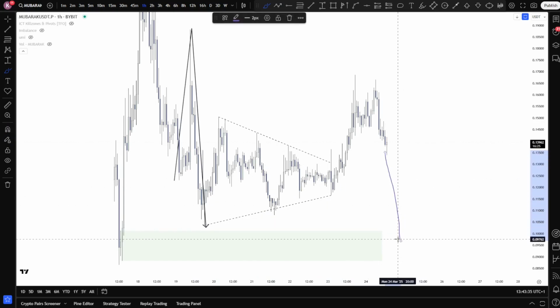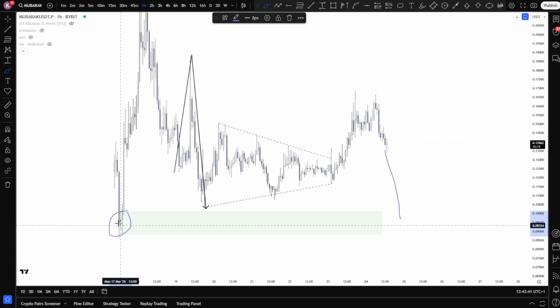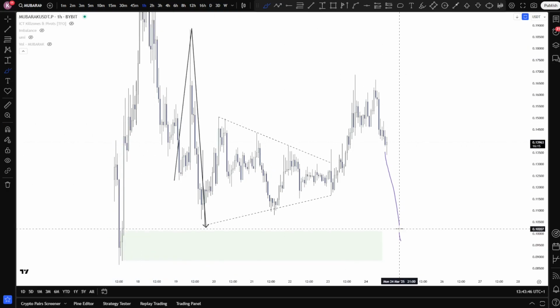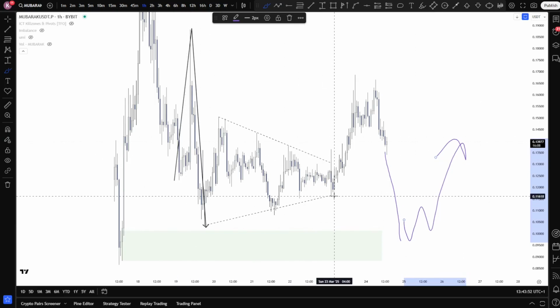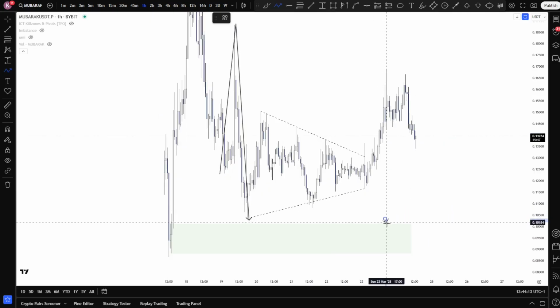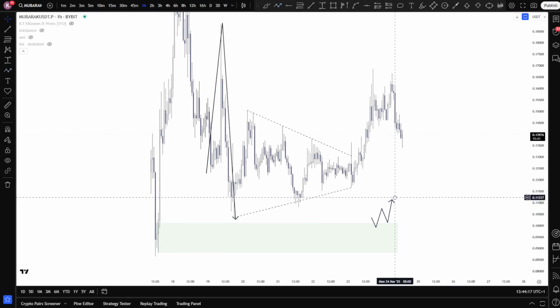take all of those people out, tap into our first pullback when the bullish people started going into the market and started breaking structure towards the top. And from there, you could expect price action more towards the upside. When the masses have been stopped out, that's when it is interesting. So scenario 1 for MUBARAK would be this. This would be a really great scenario to look for possible longs.